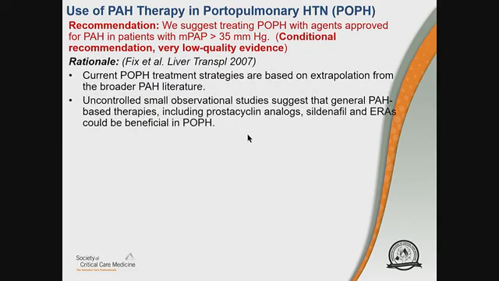And again, the rationale here is that, for those of you who take care of these patients, current POPH treatment strategies are based on extrapolation from the broader literature that addresses treatment of general pulmonary arterial hypertension. And there are some uncontrolled small observational studies suggesting that these general PAH-based therapies, including IV Flolan, for example, sildenafil, and the endothelin receptor antagonists, could be beneficial in portopulmonary hypertension as well.